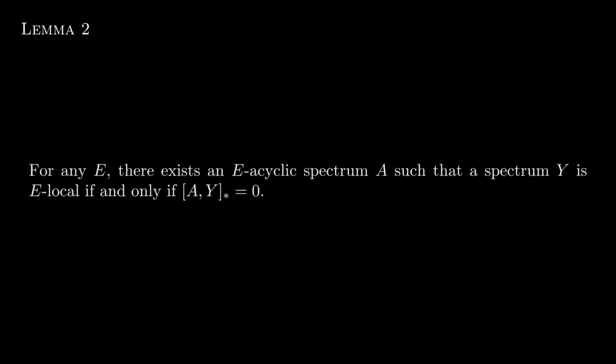Now we come to the main result of the video. It essentially says that the property of being E-local is equivalently the property of being, quote-unquote, A-null for a particular spectrum A. I think this is a pretty interesting result. If you recall our definition of E-local, it wasn't extremely easy to show that something was E-local, but this condition here is easy to verify. Given A, we can just check if the graded hom from A to Y is 0. Okay, let's get into the proof, which is admittedly slightly more involved.